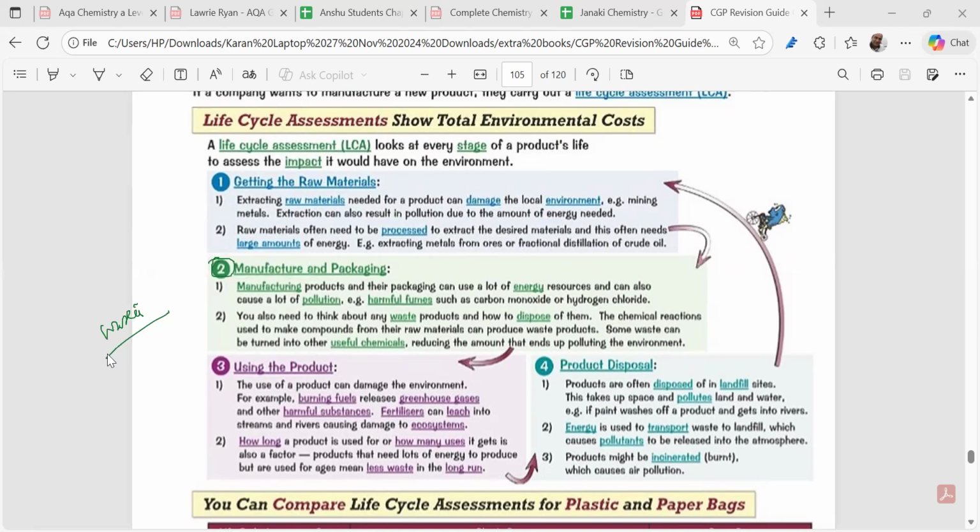The third stage is while using the product, right? While using the product, see, a car uses fossil fuels, isn't it? So it releases some greenhouse gases, isn't it? For example, while using the product, is it damaging the environment, or are any harmful gases coming up? Most important, using the product, I'll be flagging in red.